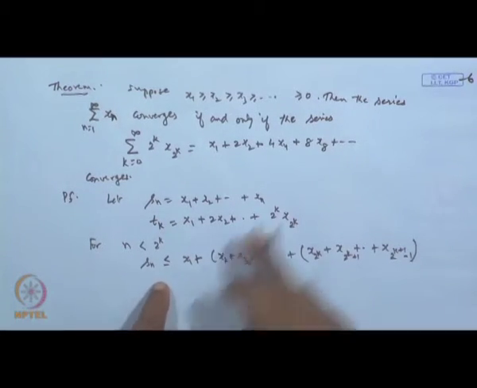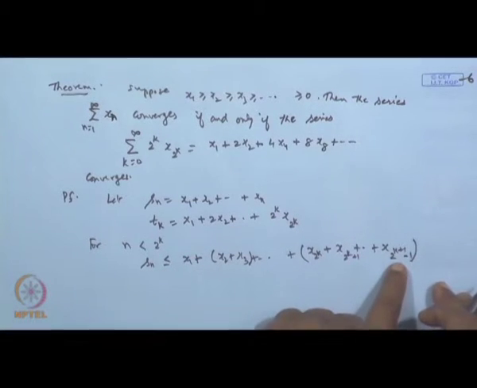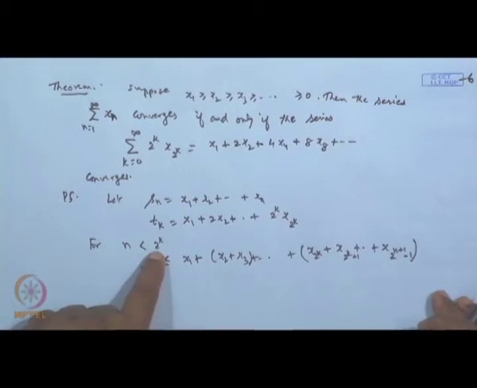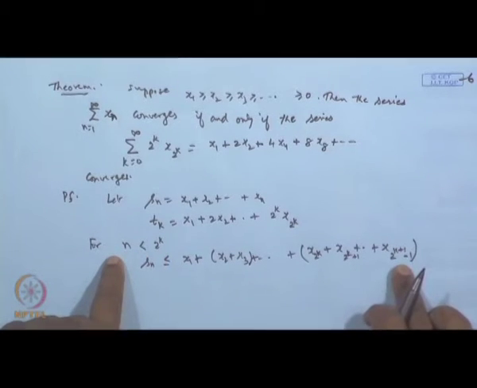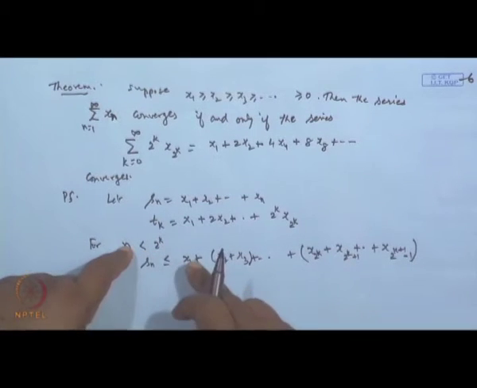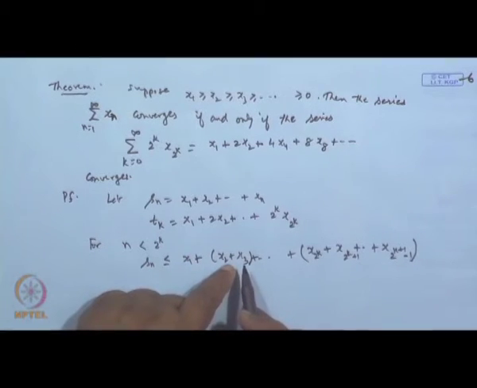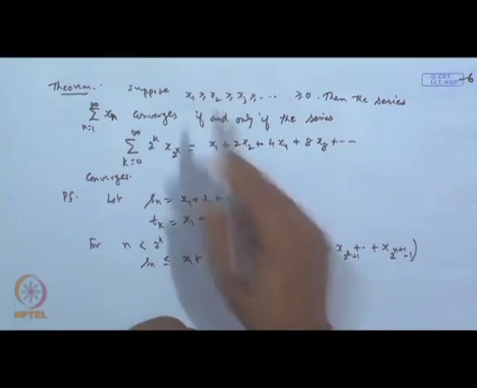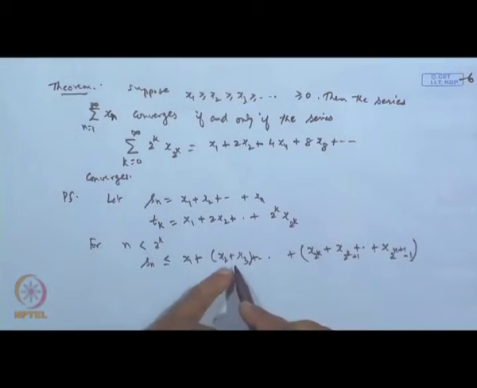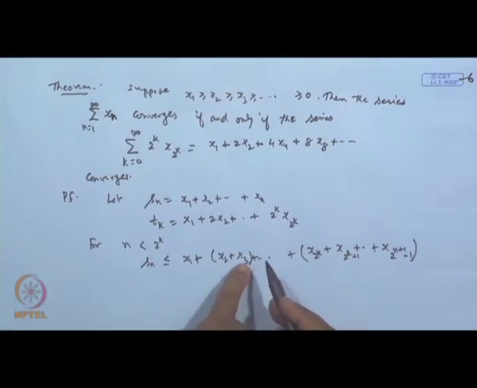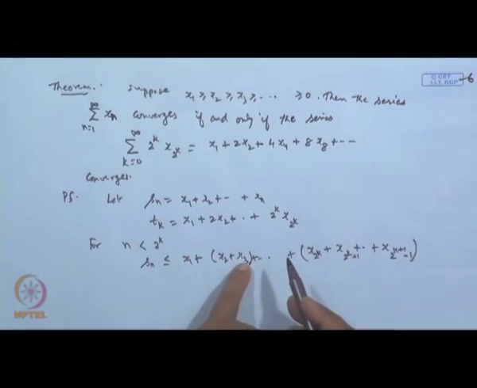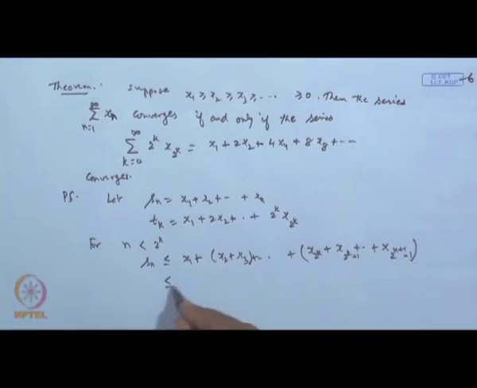Obviously, when I am taking n less than 2 to the power k, the terms which we are taking are much more than these. Now, x 1 is greater than x 2, x 2 is greater than x 3, so x 3 is lower than x 2. So it is less than 2 times x 2. So this will be less than x 1 plus 2 times x 2.